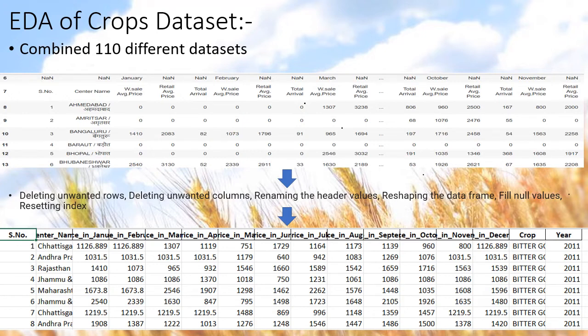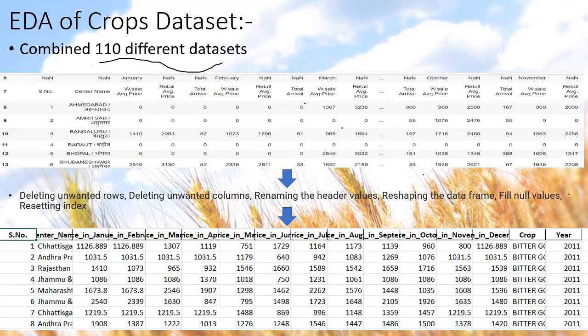So I have 10 different folders. Each folder consists of 11 different years of Excel files related to a single perishable food crop's data. I loaded all these 110 different Excel files into a single data frame, and the final data frame looks like this.